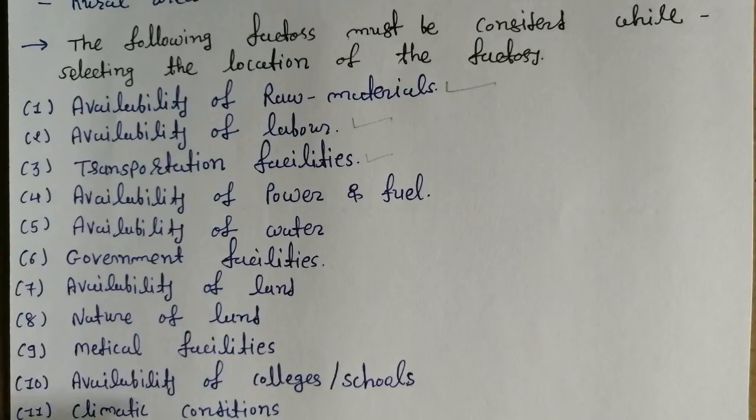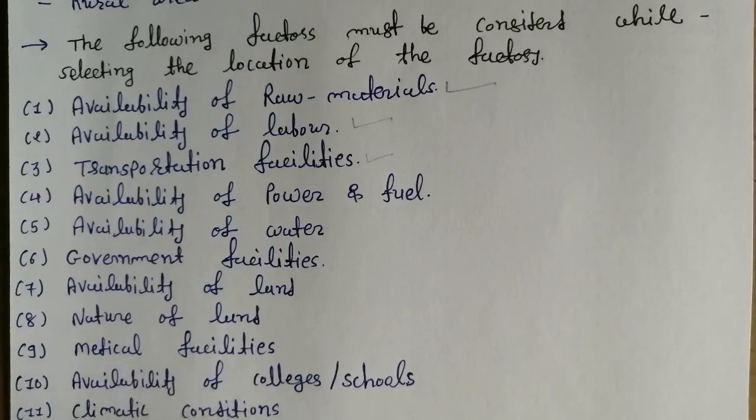The last one you can see is climatic conditions. Which type of product you make depends on the climatic condition, right? So first of all, you have to check the past scenario of that particular location, whether earthquakes or volcanoes have occurred or not. You have to check the past conditions of that location, and after that select the location.